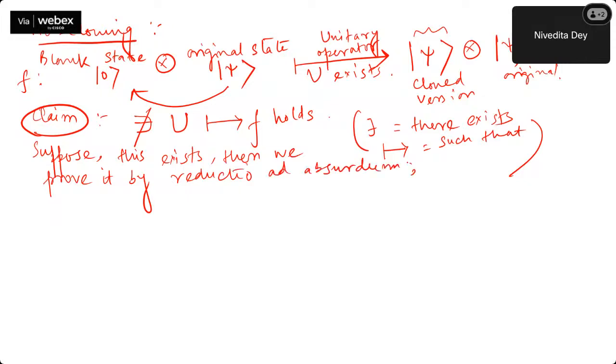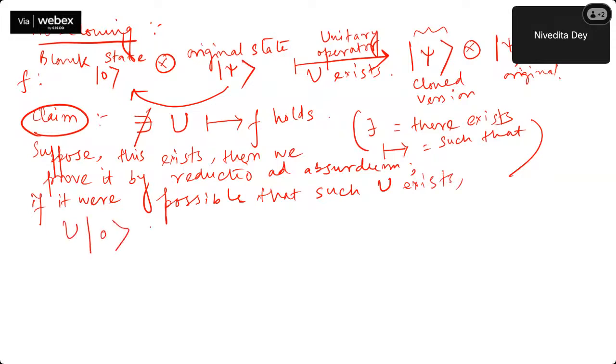That is, we will assume it holds, but then we'll see it does not hold, nothing else. If it were possible that such a U exists, what is U? A unitary operator or cloning operator. Then it should also be able to clone some other state. This thing should also be possible.